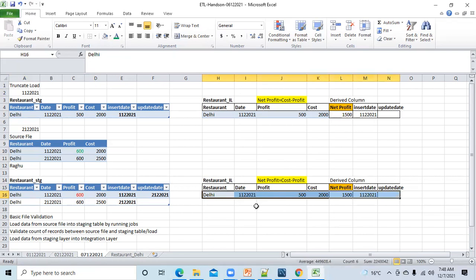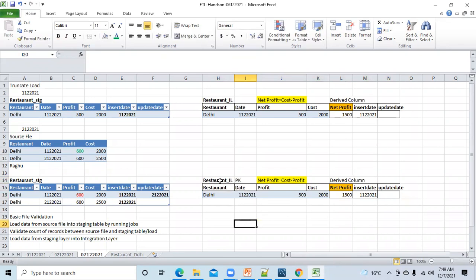Yes, clear. Now we are trying to see how the integration layer will behave once it sees data from the staging. This data is present in the staging. So how will the integration layer behave, that is what we are trying to understand. Now, date is the primary key column here. This is the primary key.